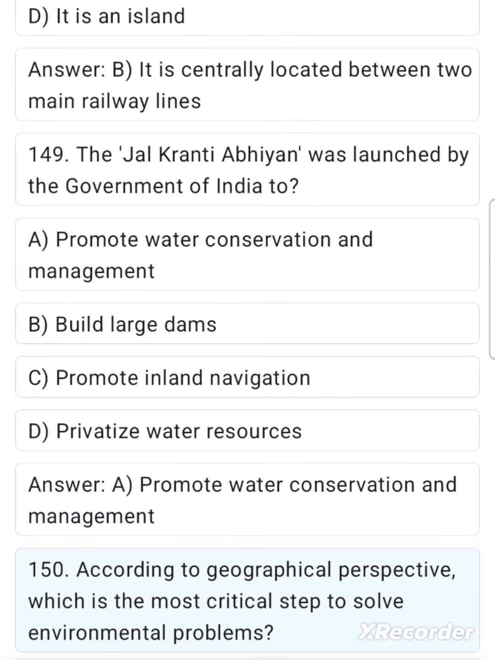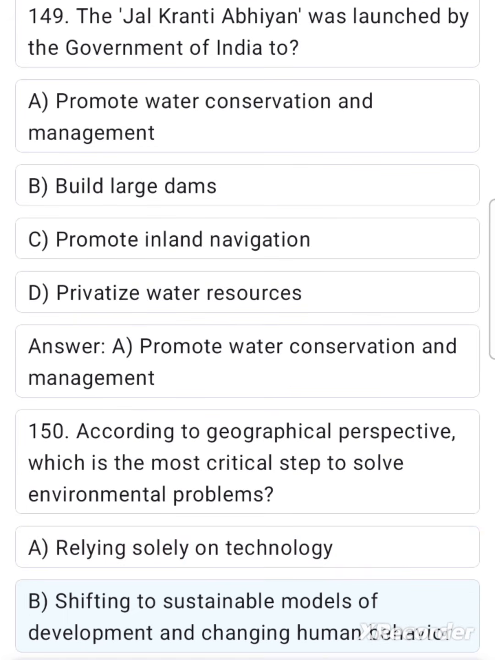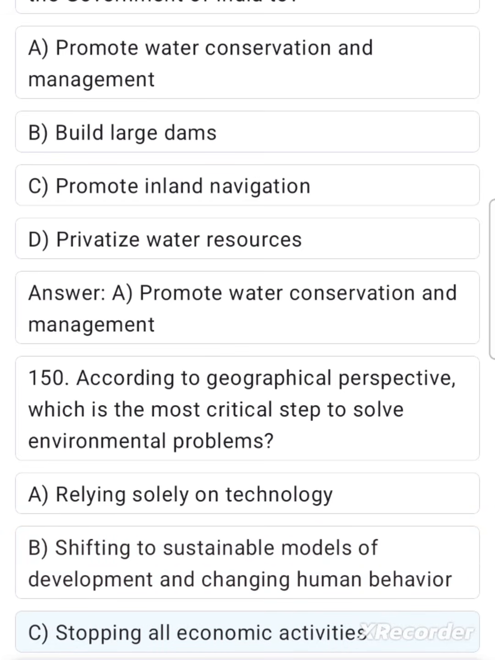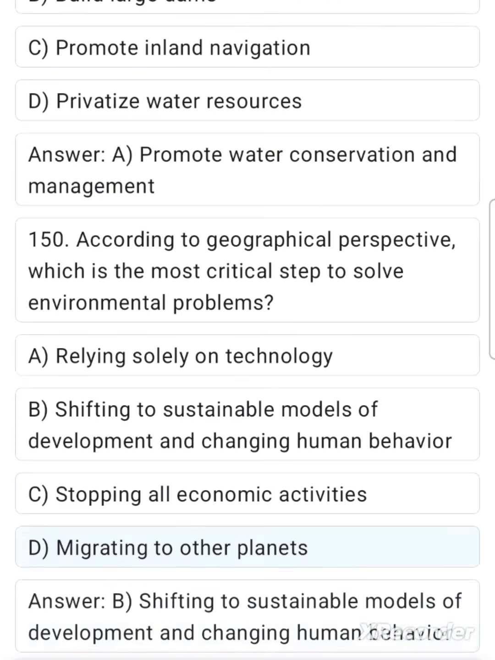150. According to Geographical Perspective, which is the most critical step to solve environmental problems? A. Relying solely on technology. B. Shifting to sustainable models of development and changing human behavior. C. Stopping all economic activities. D. Migrating to other planets. Answer: B. Shifting to sustainable models of development and changing human behavior.